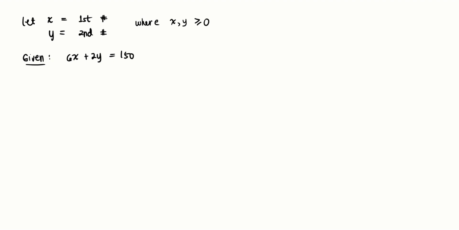And because we want to maximize the product between the first and the second number, our objective function will have to be, let's call it p, equal to x times y. Since the objective function is written in terms of two variables, you have to rewrite it so that it will only be written in terms of one variable.